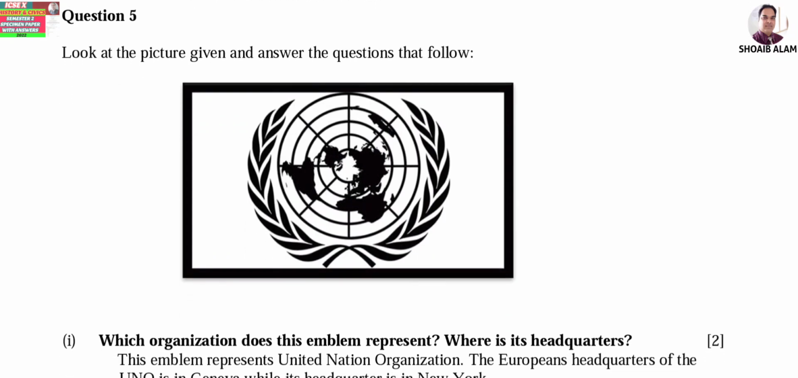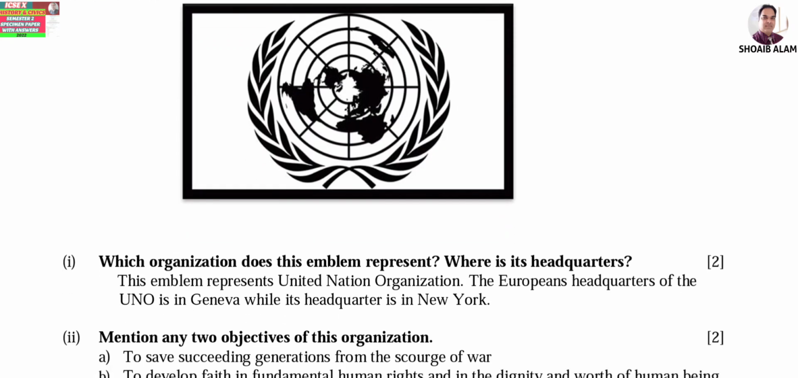So look at the picture given and answer the following questions. Okay, answer the questions that follow. So you can see this picture. Which organization does this emblem represent? Where is its headquarters? This emblem represents the United Nations Organization. Second part, the European headquarters of the UN is in Geneva, while its main headquarters is in New York. Okay, European headquarters is at Geneva and the other headquarters is at New York.